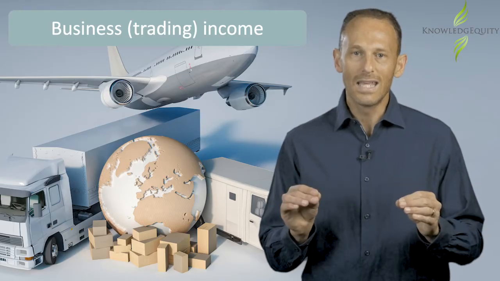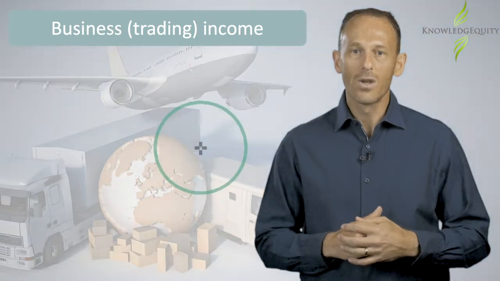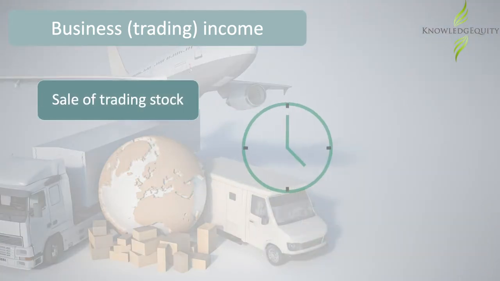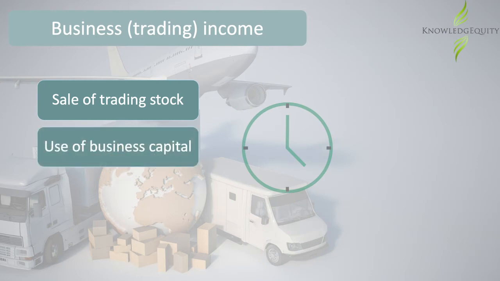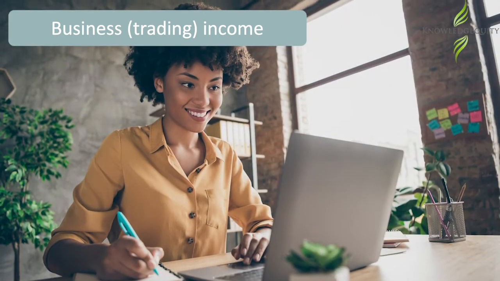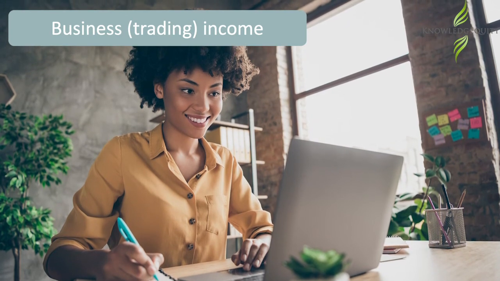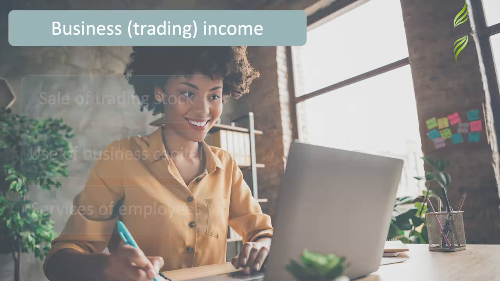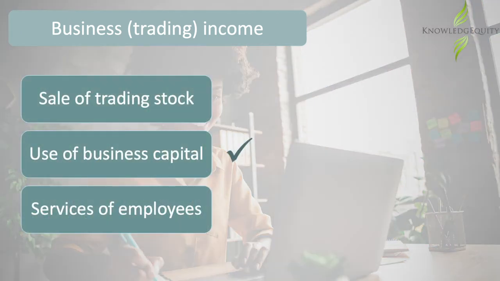Businesses with trading income will derive income on an accruals basis when the income is earned. This includes business income from the sale of trading stock, the use of business capital, and the services of employees. TeachTech develops online training resources and licenses them to training organisations. As TeachTech earns business income from the use of its business capital, it derives income when earned.